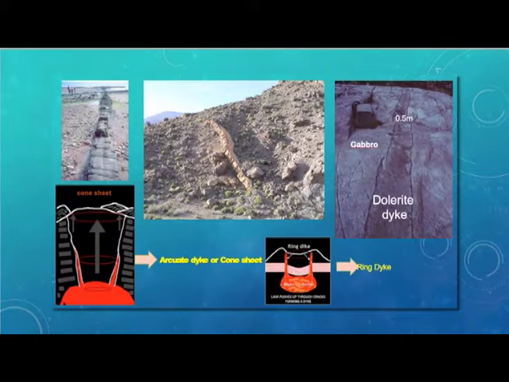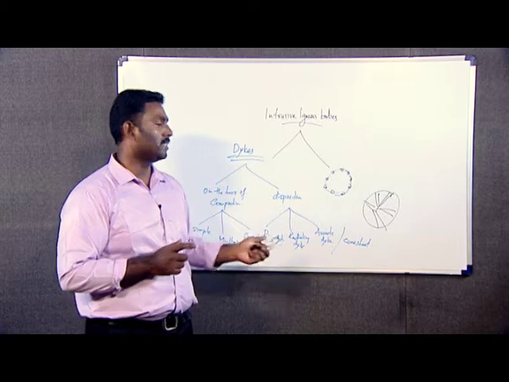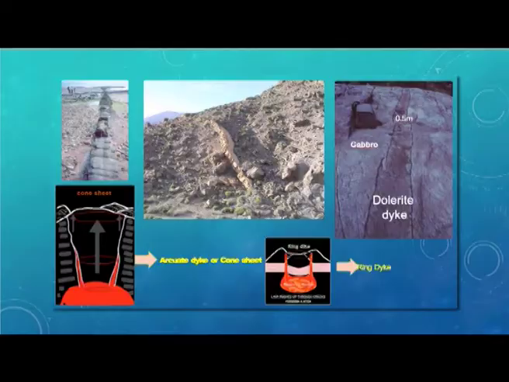Now, this is the figure which will help us to identify the arcuate dike and the ring dike. As you can see in this figure, the cone sheet or the arcuate dike is shown here. As you can see, there is a dipping. The dikes will always be dipping at a particular angle, and in the ring dike we can see the outcrop pattern has the appearance of a ring. So, these figures help to identify the arcuate dike and ring dike, and the other dike figures show how the dike has been emplaced into the earth's crust. You can see there are inclined, horizontal, and perpendicular, transgressive types of dikes also.